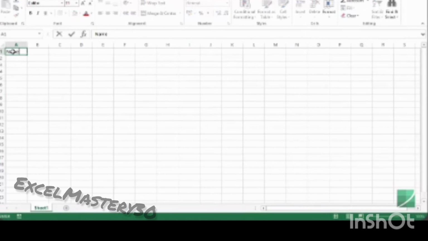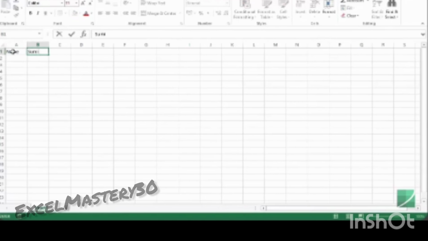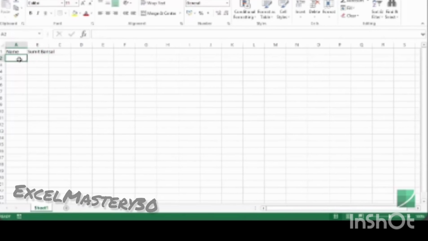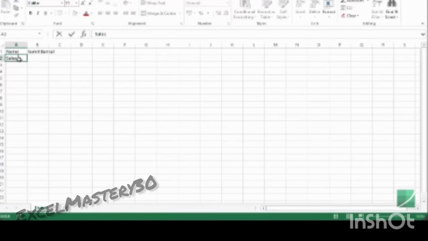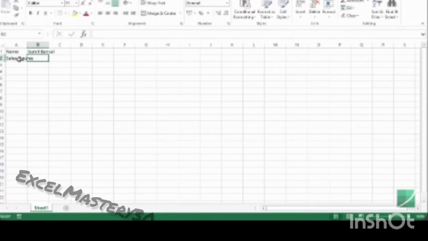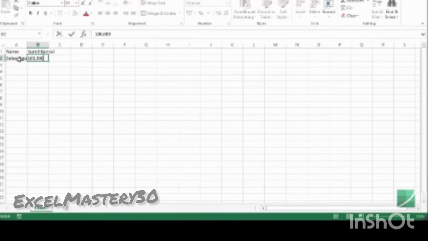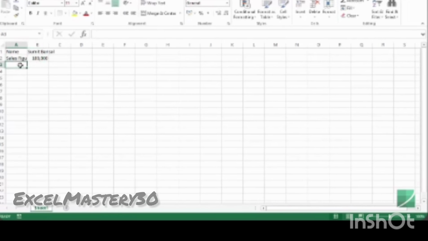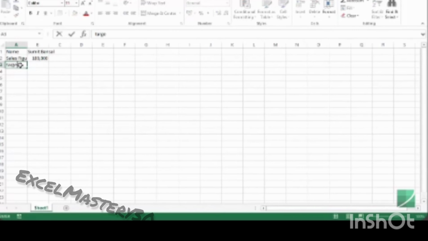Here, for example, I write the name of a salesperson. I would write my name. Then you can see that this is a name and this is a text that the cell is holding. If I here write my sales figures, so for example, if I work in a sales company and I have to write my sales figure, let me say 100,000. Now this is a number that the cell is holding.